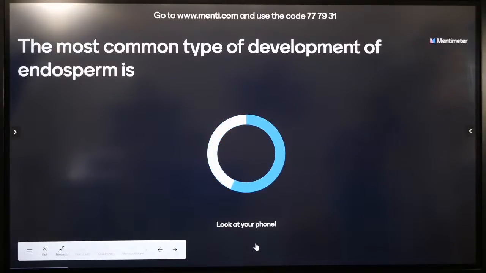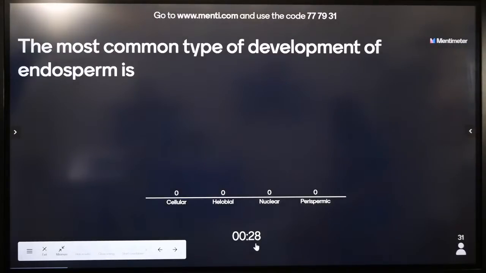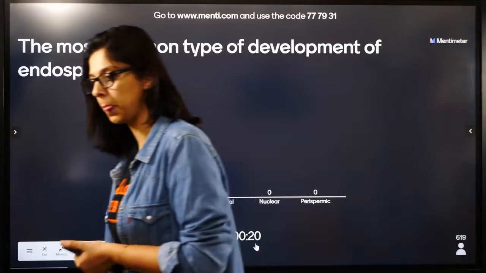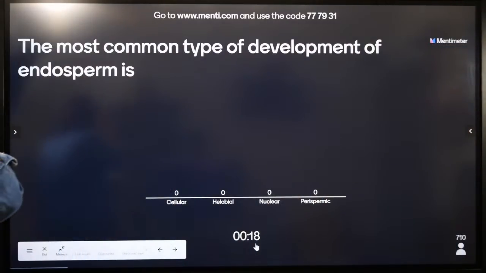The most common type of development of endosperm is cellular, lobial, nuclear or perispermic. Most common type of development of endosperm is... come on.